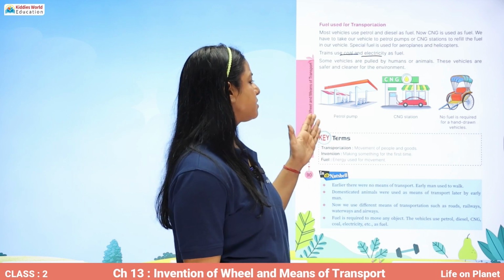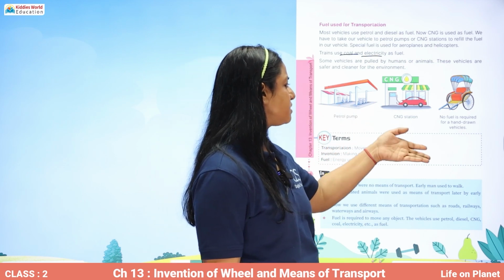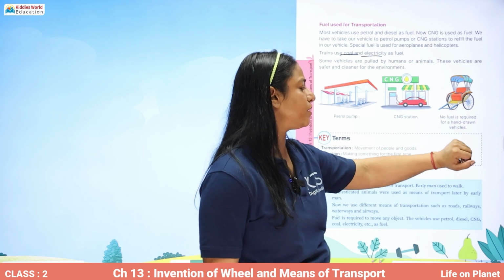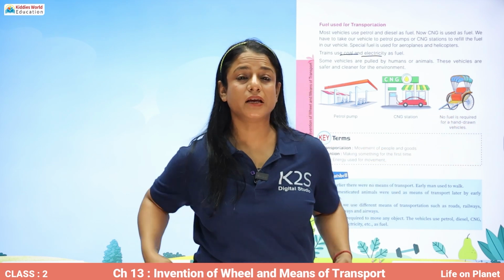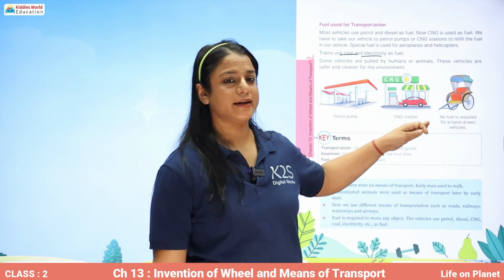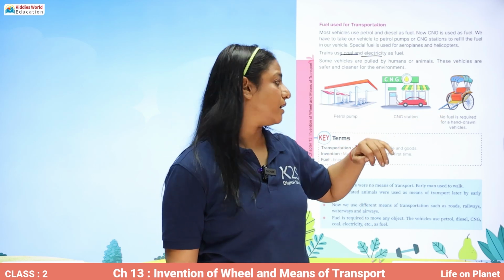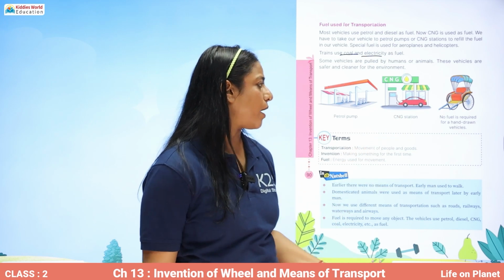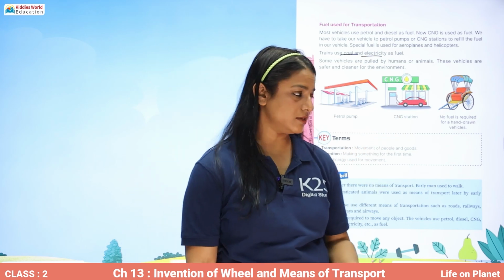So see, this is a picture of a petrol pump and CNG station, and then an auto rickshaw. This is a rickshaw which is pulled by a human, or it can be attached to some animal also, and there is no fuel required for hand drawn vehicles.